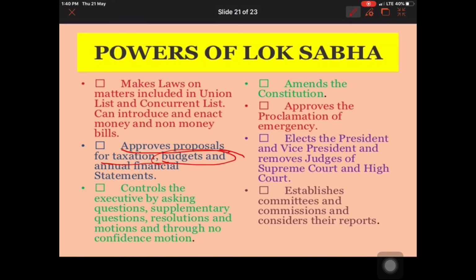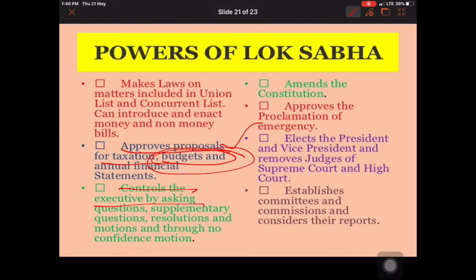Before making any expenditure, the government makes a budget that is presented in front of the MPs of Lok Sabha, and after discussion in the Lok Sabha, that budget gets passed. So this budget is a very important document. Lok Sabha also has the right over the budget, and similarly it controls the executive.